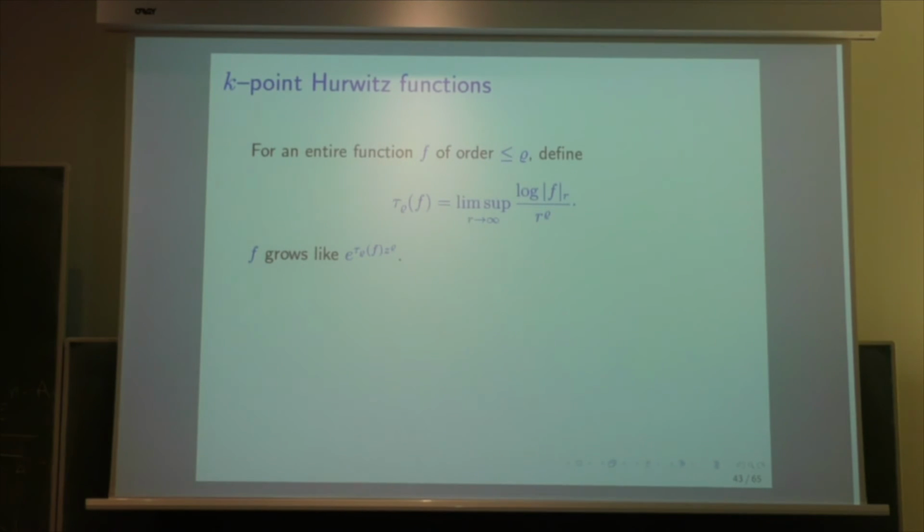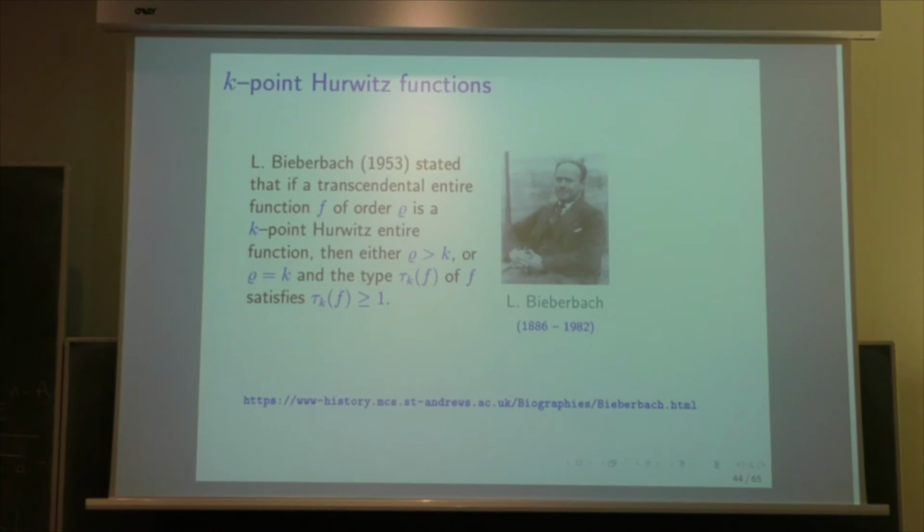So it's the exponential of something which grows much faster than z. An example is the function exponential z, z minus 1, ..., z minus k plus 1. The order is k, and the type with respect to the order k is 1. It grows like exponential z to the k. So this is the definition.